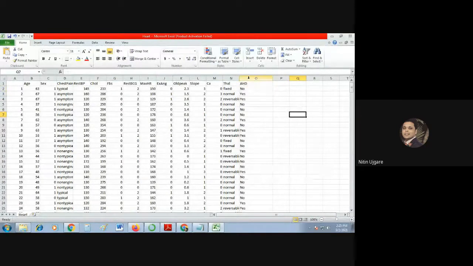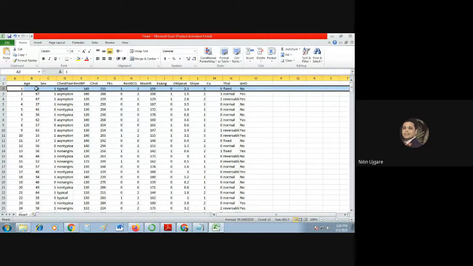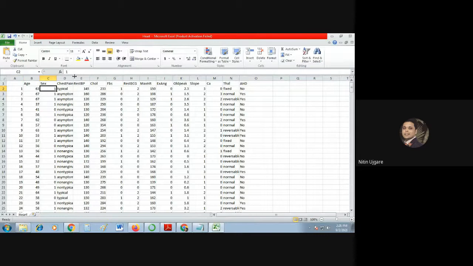You can interpret from this that this is my output. So in this data set, this is the age, this is the sex, where one stands for male and zero stands for female.